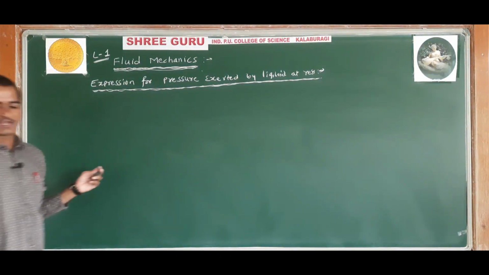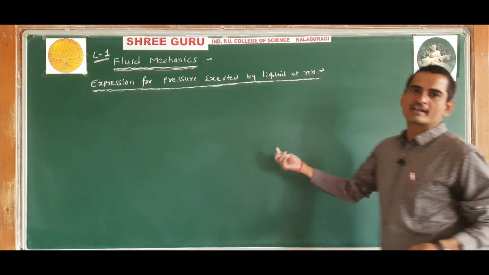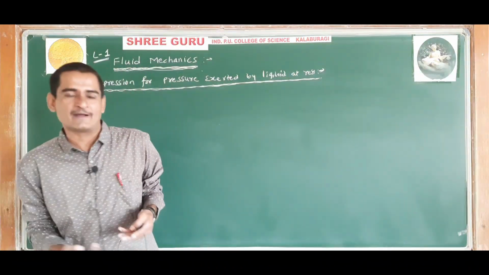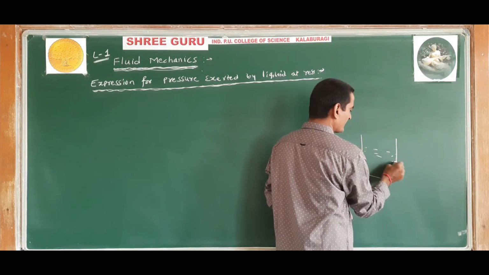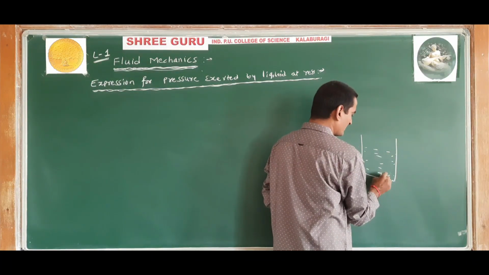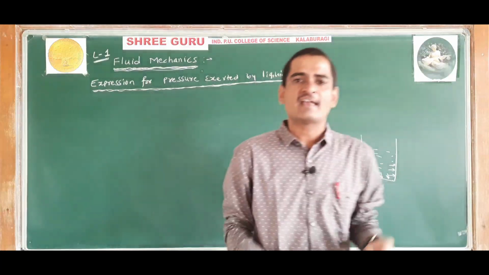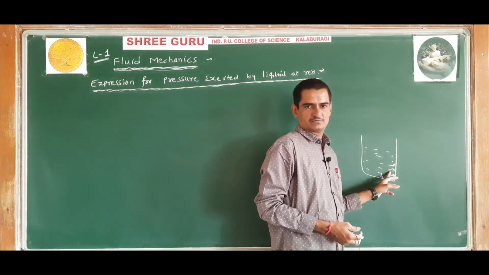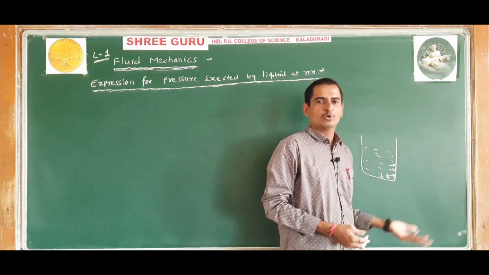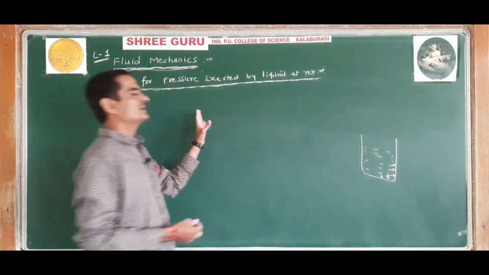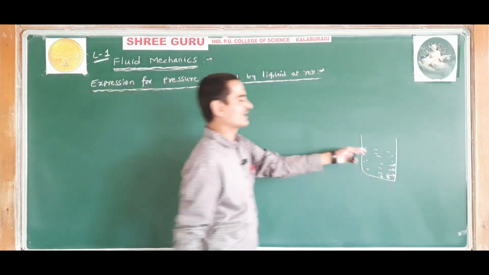We have to derive the formula. We already have a formula for pressure: pressure is equal to force divided by area. Can you calculate that force? Just now I told you a liquid is there in a container, and this liquid will exert a force on the surface of the container. Can you measure this force directly? It's not so easily possible. So we need another formula through which we can very easily find the pressure exerted by this liquid at rest on the container.